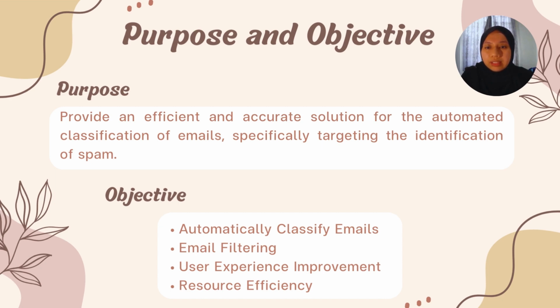Next is email filtering, which helps users only see relevant and legitimate messages in their inbox. Next is user experience improvement by minimizing the exposure to spam, and lastly is resource efficiency.